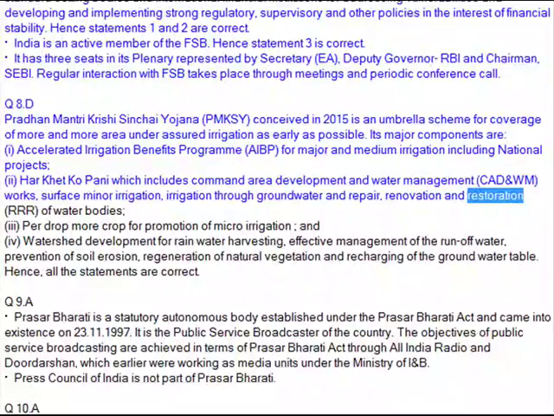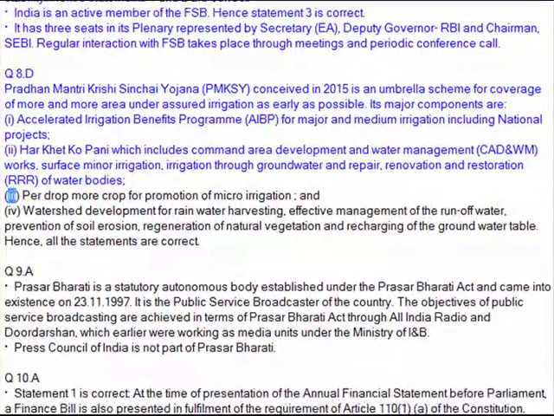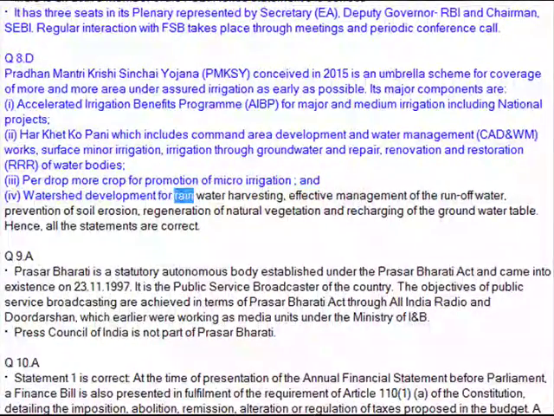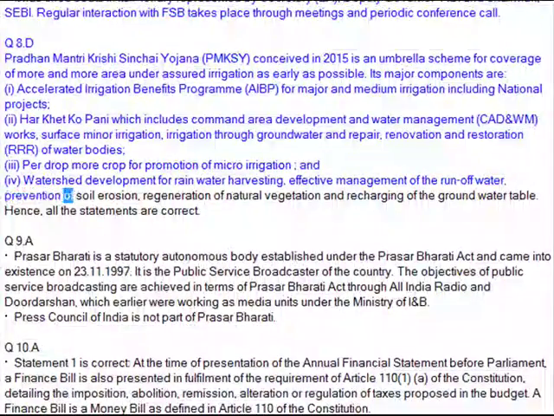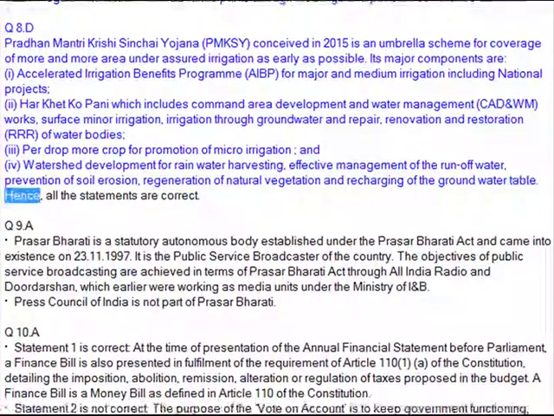renovation and restoration of water bodies; Per Drop More Crop for promotion of micro irrigation; and Watershed Development for rainwater harvesting, effective management of the runoff water, prevention of soil erosion, regeneration of natural vegetation and recharging of the groundwater table. Hence, all the statements are correct.